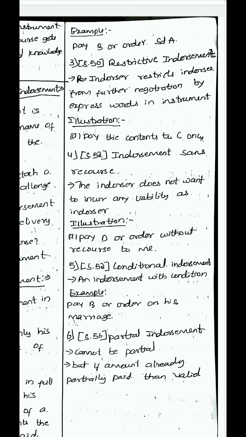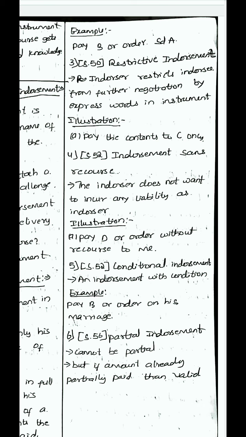The next is restrictive endorsement. Restrictive endorsement means the endorser restricts the endorsee from further negotiation by express words in the instrument. The endorser who is delivering this instrument to the endorsee restricts the endorsee from further negotiating or transferring it. This is the final transfer. Illustration: pay the contents to C only. Then it is called restrictive endorsement. This person C cannot further negotiate this instrument. The payment has to be done only to C.